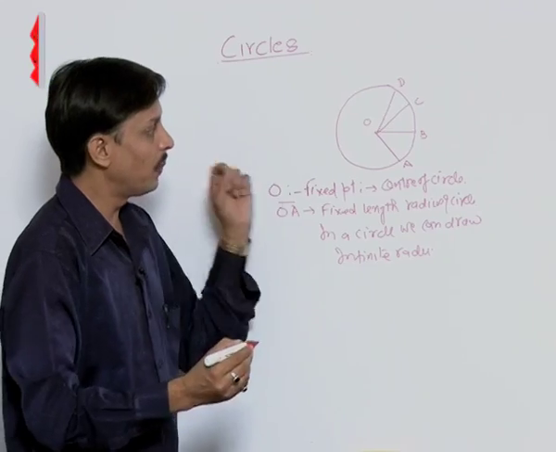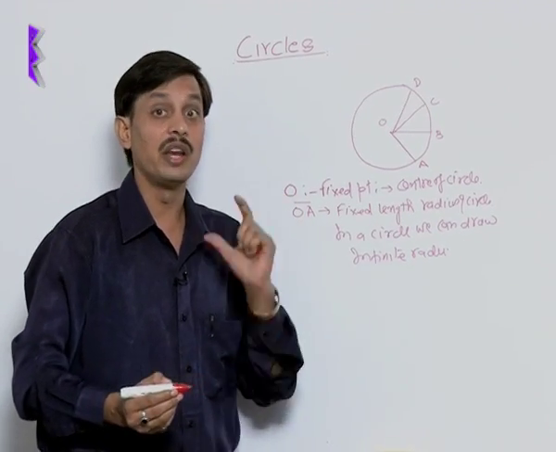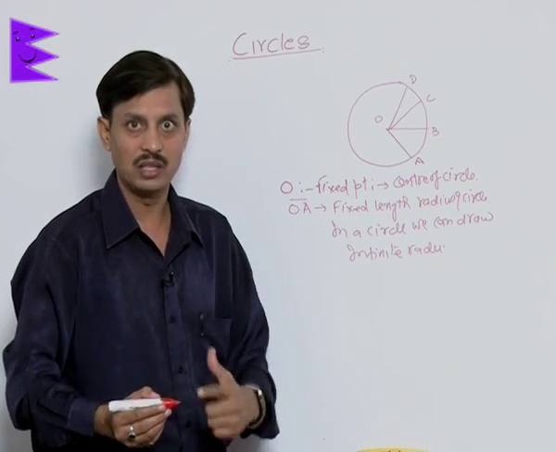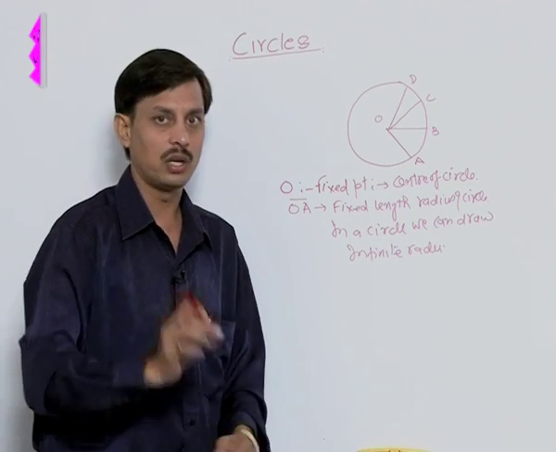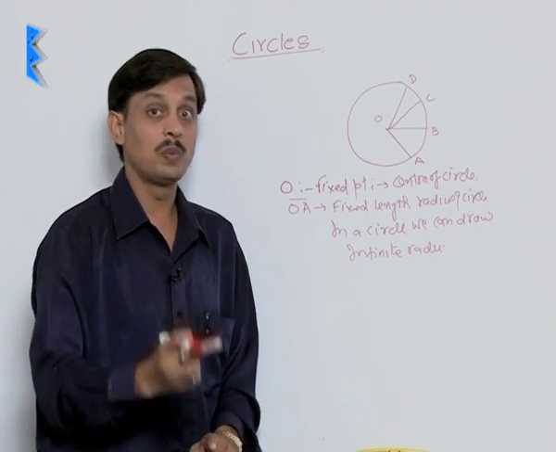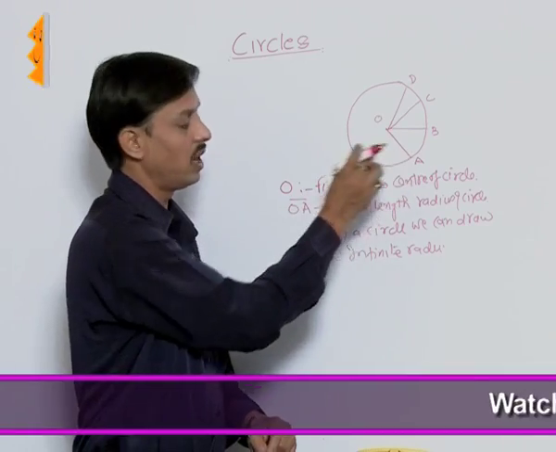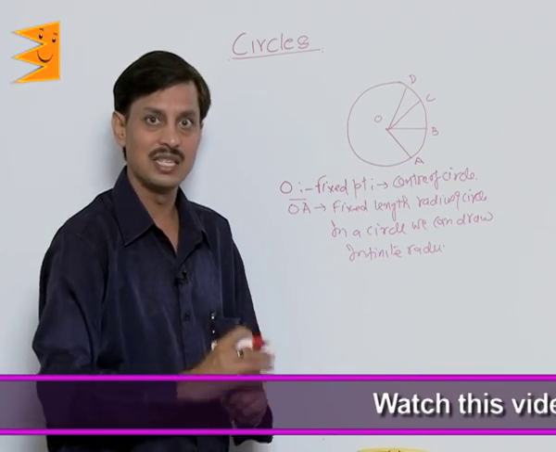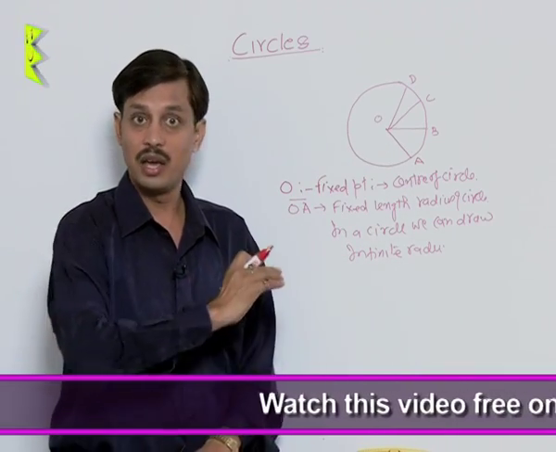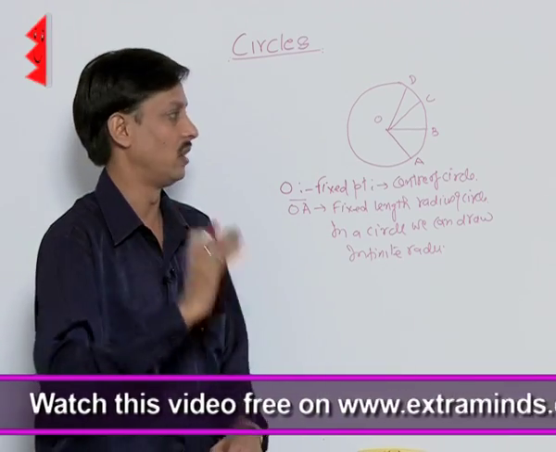But the length of each radius is the same, that is, all radii are of equal length. So in a circle the fixed point is the center, OA is the radius, and a circle has an infinite number of radii of equal length.